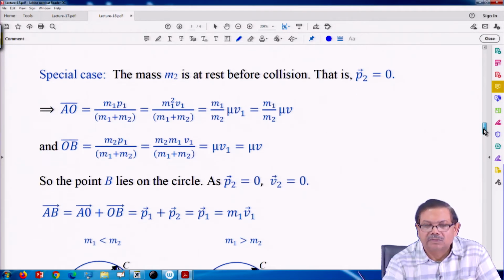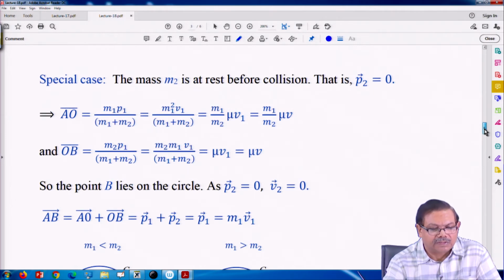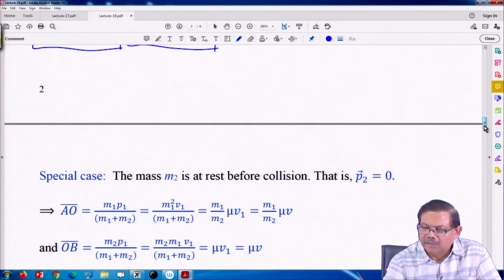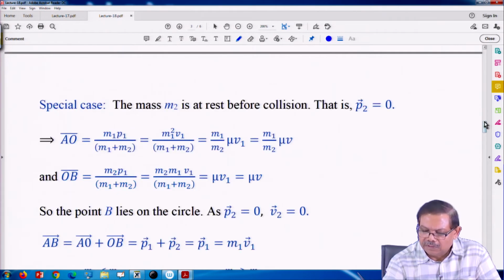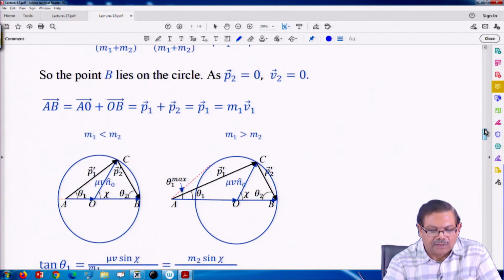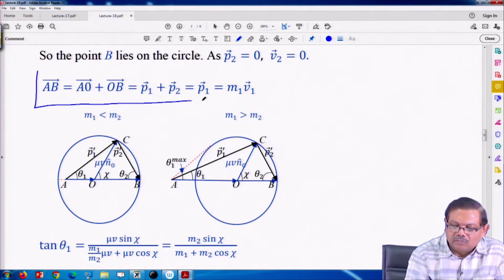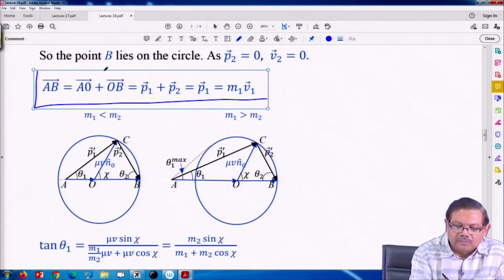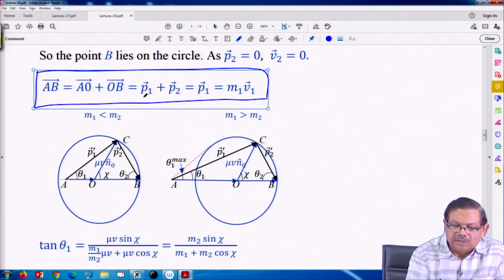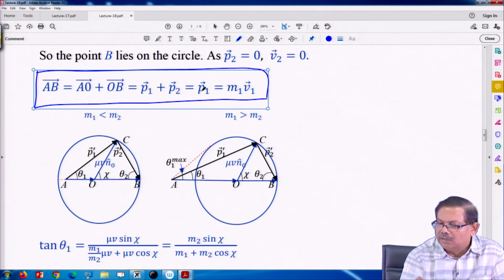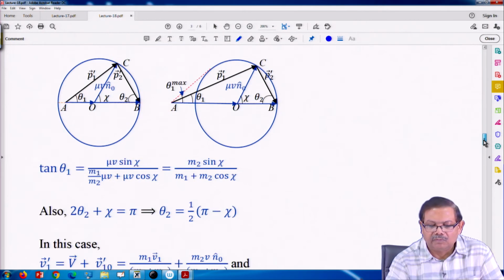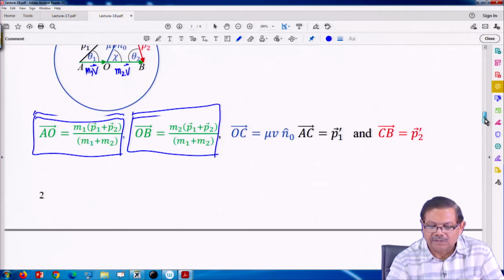That is what is shown in the next. Okay, there is a special case here. So, AB is AO plus OB, and that is P1 plus P2. If P2 is 0, then this is going to be only P1, but otherwise it is the case.